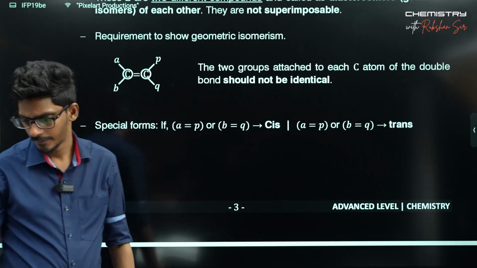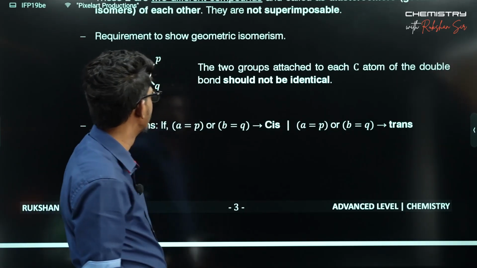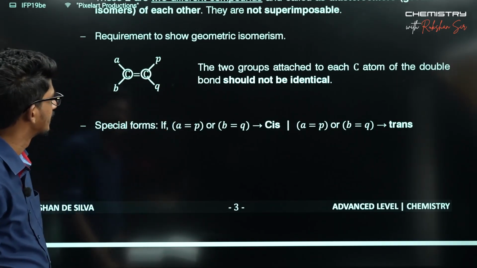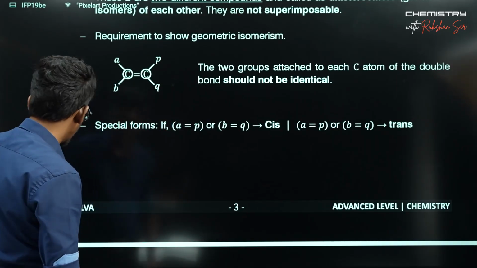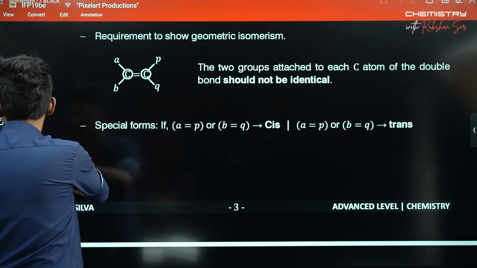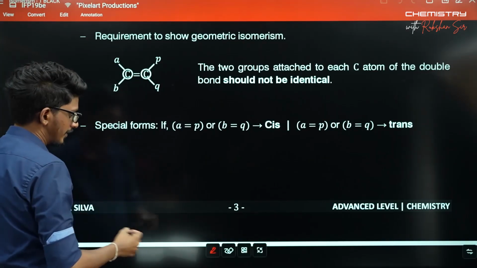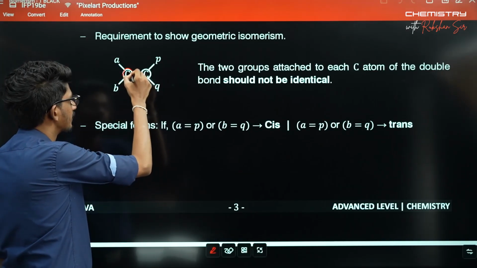Let's discuss the requirement to fulfill to show this kind of geometric isomerism. Definitely there should be double bonded carbons. These are the two double bonded carbons.